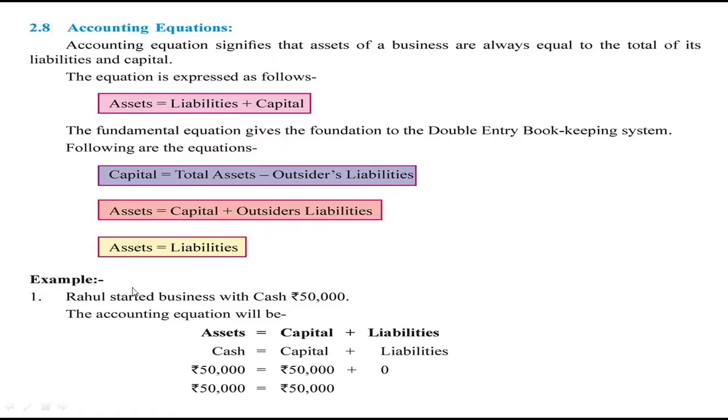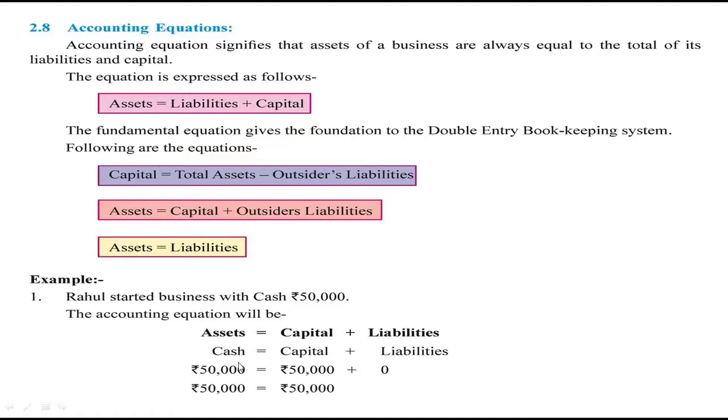Now here we are going to learn from these examples. First, Rahul started business with cash of rupees 50,000. Now Rahul has invested cash of rupees 50,000 in the business. Cash comes in the business, so cash is the asset, while capital is the liability.